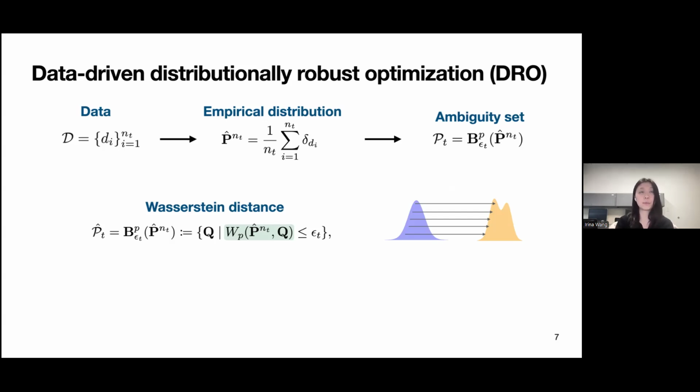Right, and for those of you who might be unfamiliar, the Wasserstein distance is the optimal transport distance, where we characterize the amount of probability mass we have to move to transform one distribution into another distribution. So with this type of ambiguity set, we're solving the DRO problem where, instead of requiring all realizations within the uncertainty set to hold for the uncertain constraints, we minimize this expectation with respect to the worst-case distribution Q in this ambiguity set.